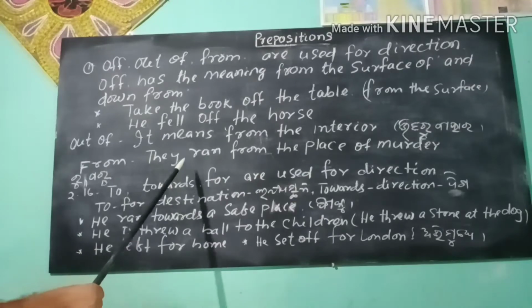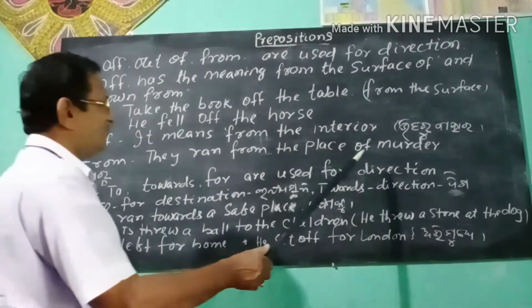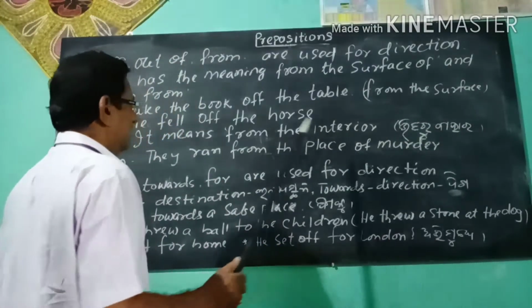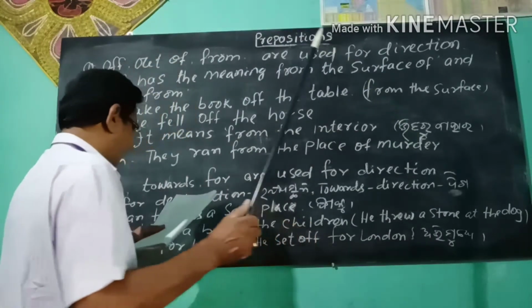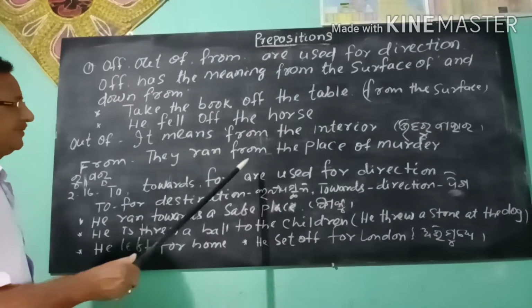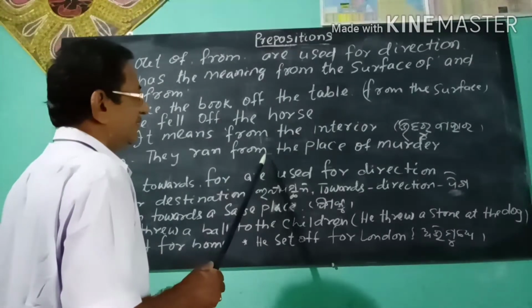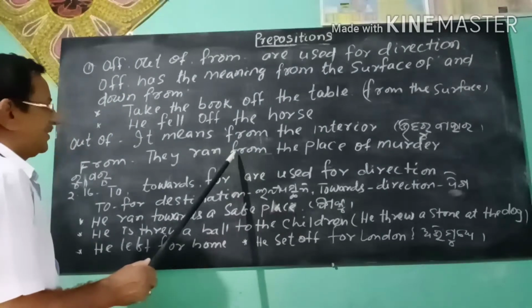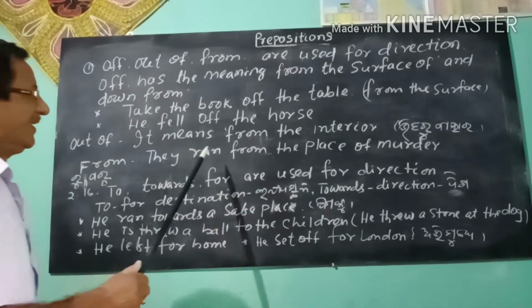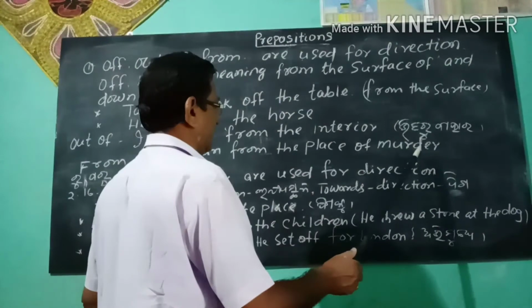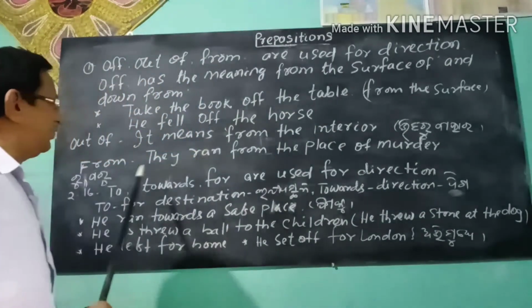They ran from the place of murder. Here, from means the starting point, the place from which they ran. They ran from the place of murder.